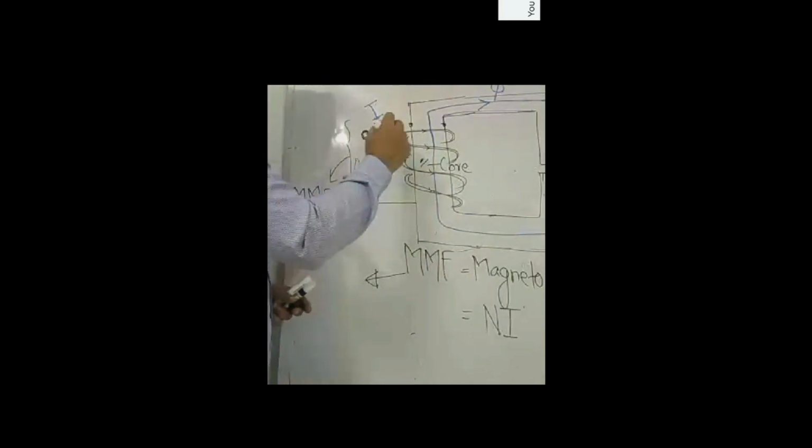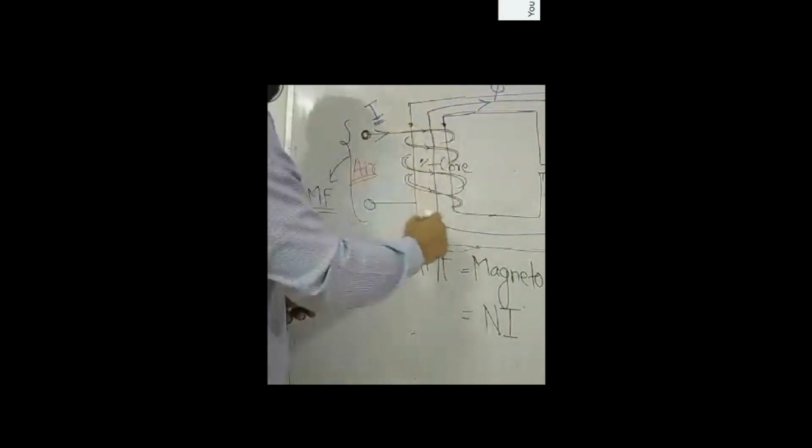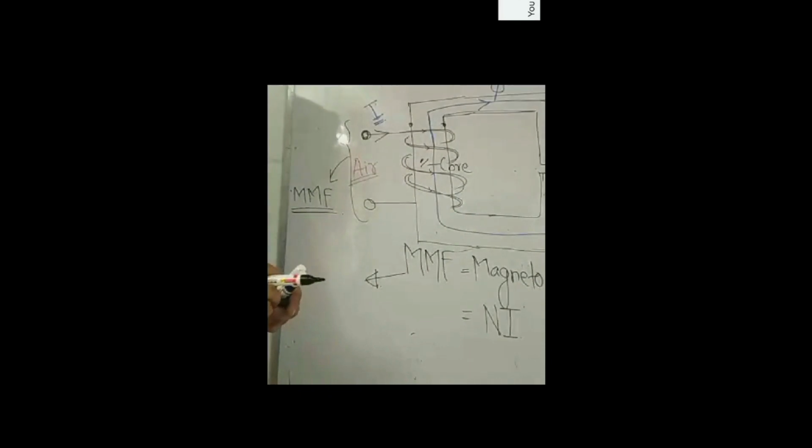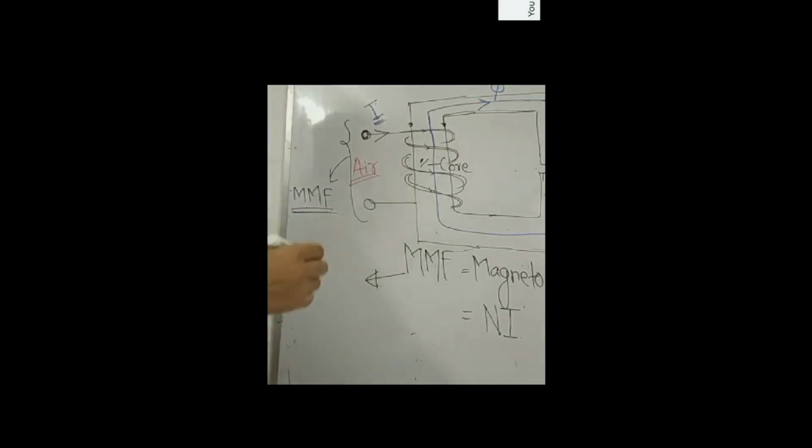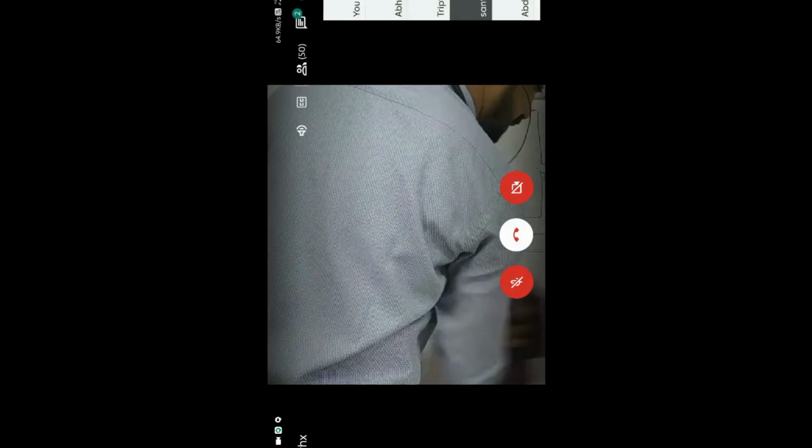So once the MMF is created along a material, that material will exhibit magnetism because the random distribution of magnetic dipoles inside that material has now been aligned into a particular direction. See here, I will explain by drawing a diagram how MMF is the driving force for the flow of flux.